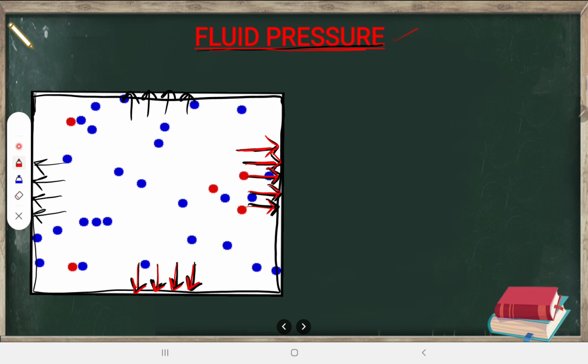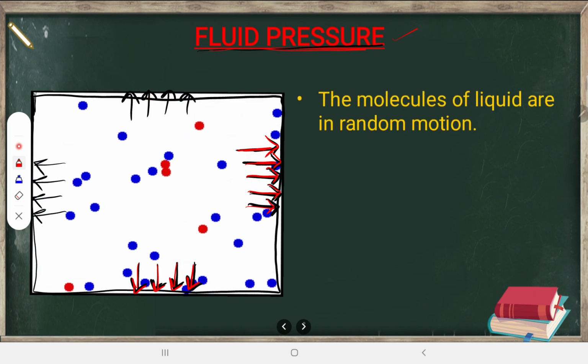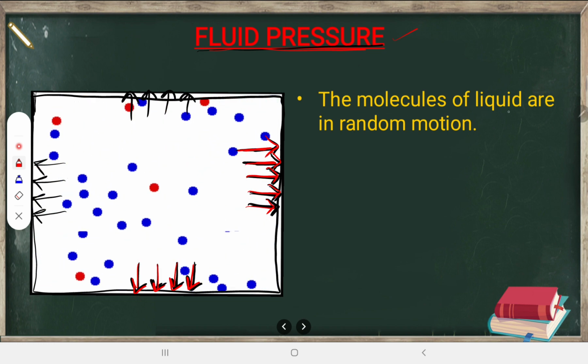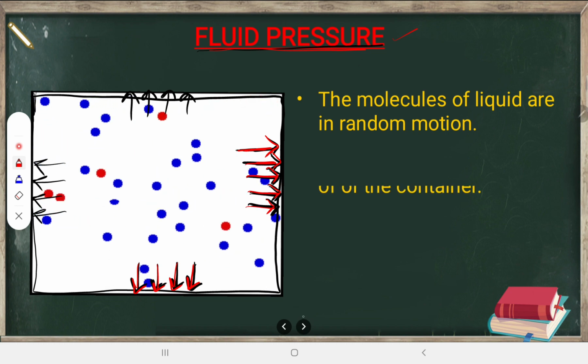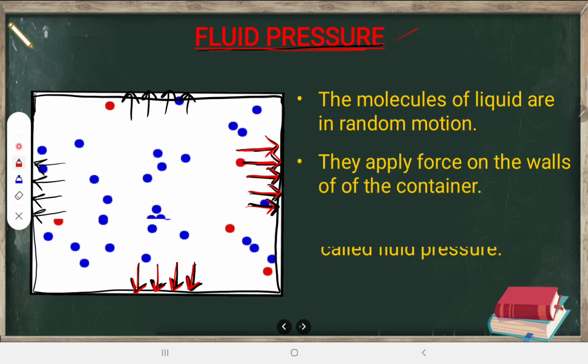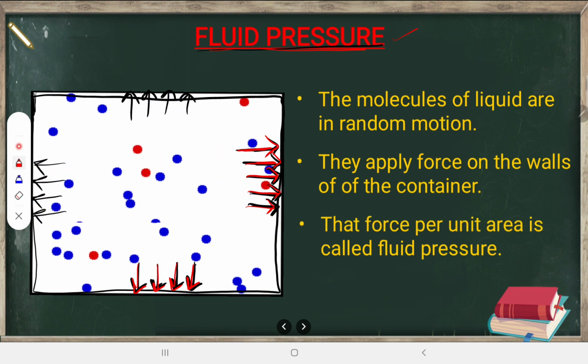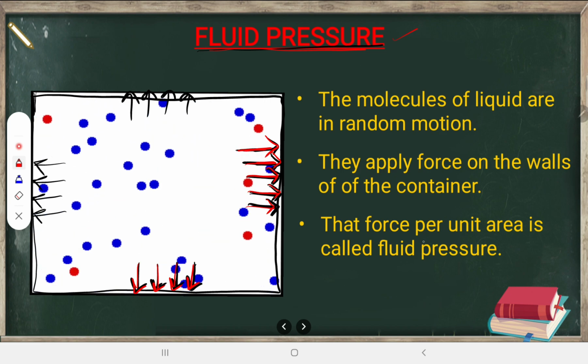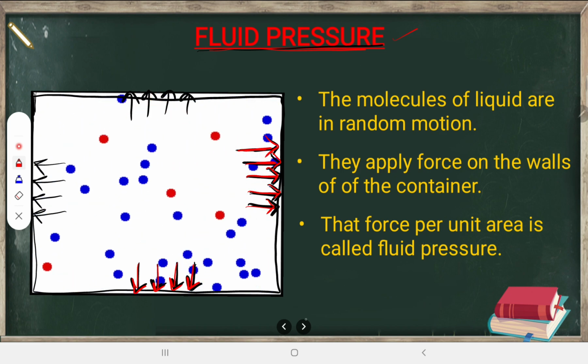All right, fine then. So you can make notes of all those things. What is the first point? The first point is the molecules of liquid are in random motion. And the second thing is they apply force on the walls of the container. That force per unit area is called fluid pressure. I hope it's quite clear. The idea of fluid pressure you got to know.